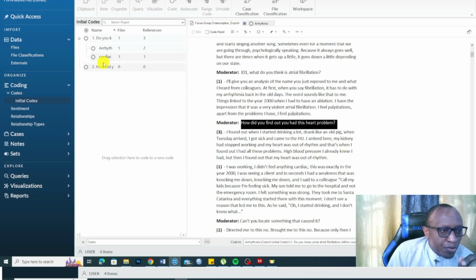This does not mean that these number 1 and 2 are themes. No, these are just containers of our codes. We are going to combine these containers to form subthemes and themes later. So you can see, let's keep coding.